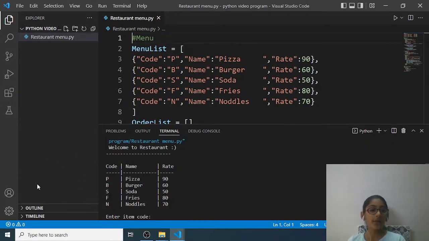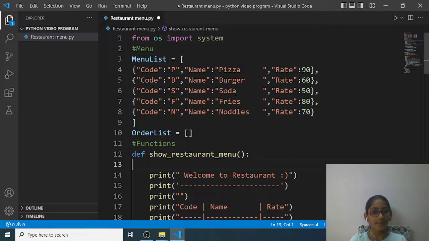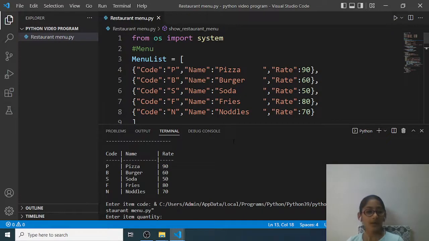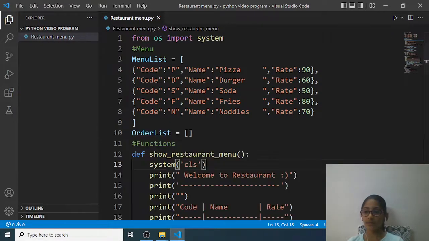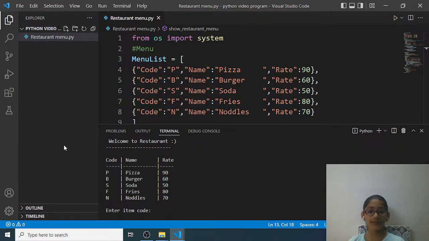Okay, next is welcome to restaurant. So I will write it. Okay, now see, deleted, I mean cleared, sorry. Now welcome to restaurant, one line, then it printed code, name and rate. Code is PBSFN. Okay, we knew it. Okay, enter item code.